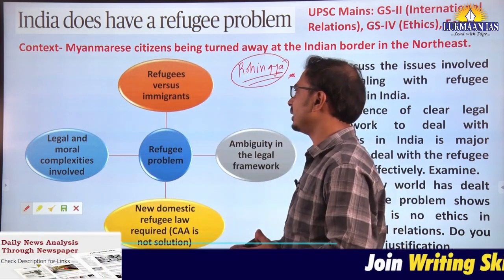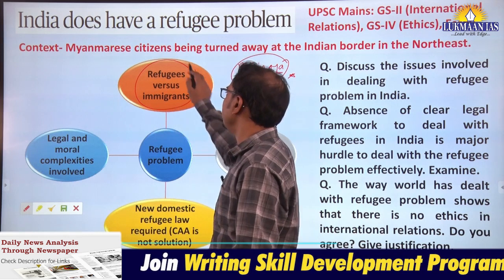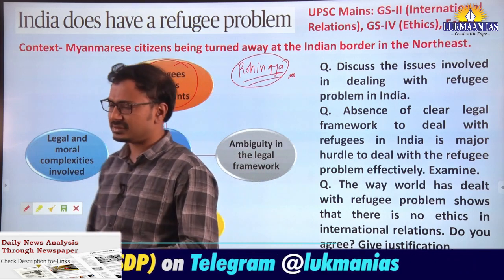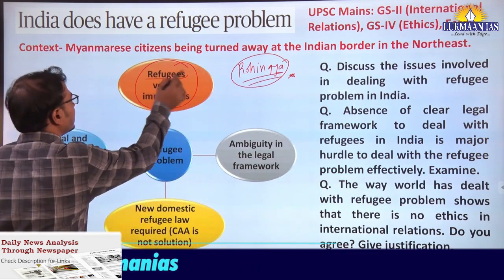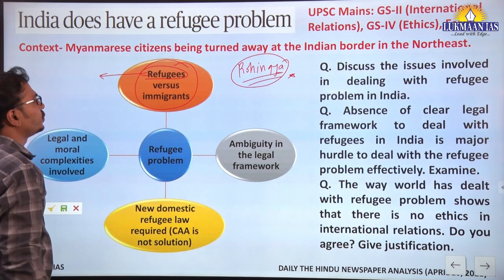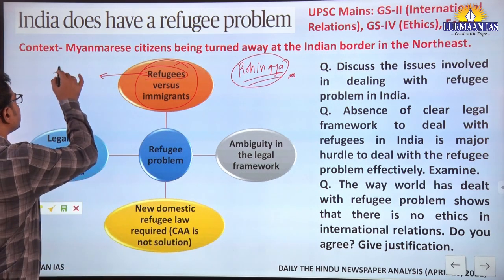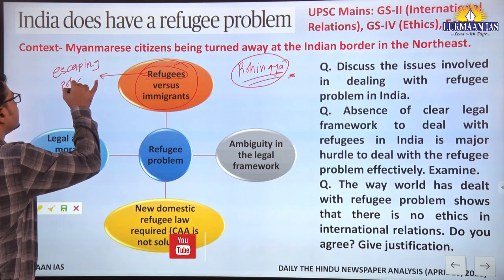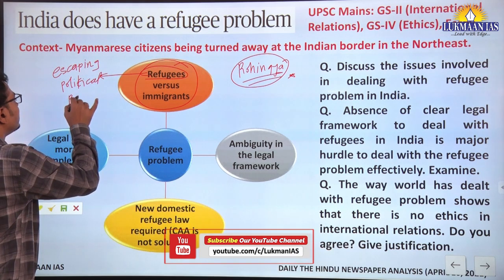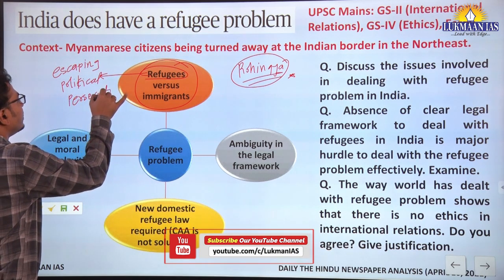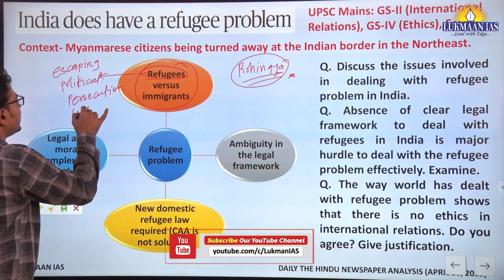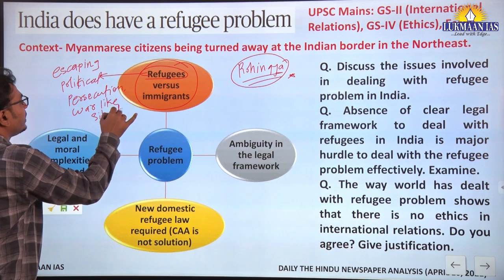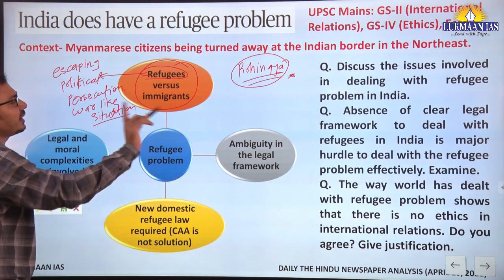So first we have to understand that refugees and immigrants are different persons, because those persons are called refugees because they are escaping political persecutions or war-like situations in the country where there is a threat to the life of the people.